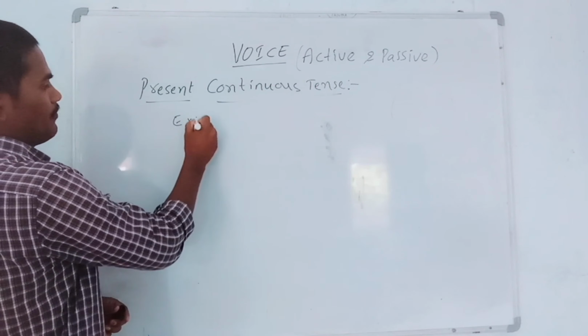Sir will teach that lesson tomorrow. Sir will teach that lesson tomorrow. It is active sentence. How can we change that into passive voice? Very easily.